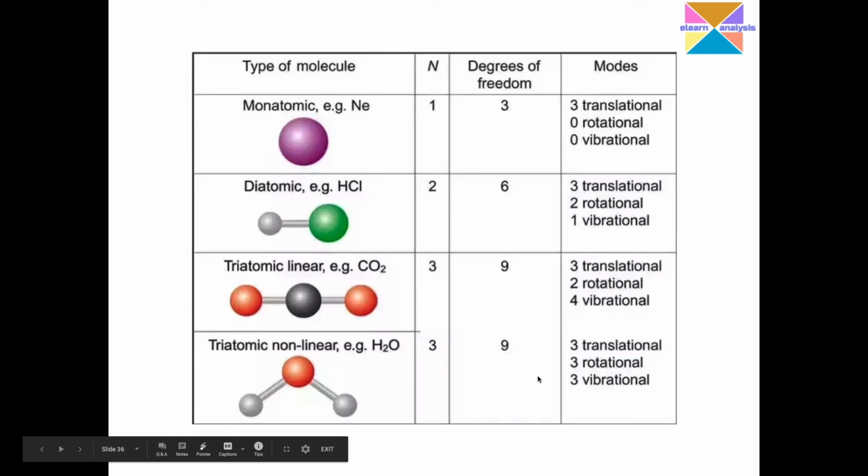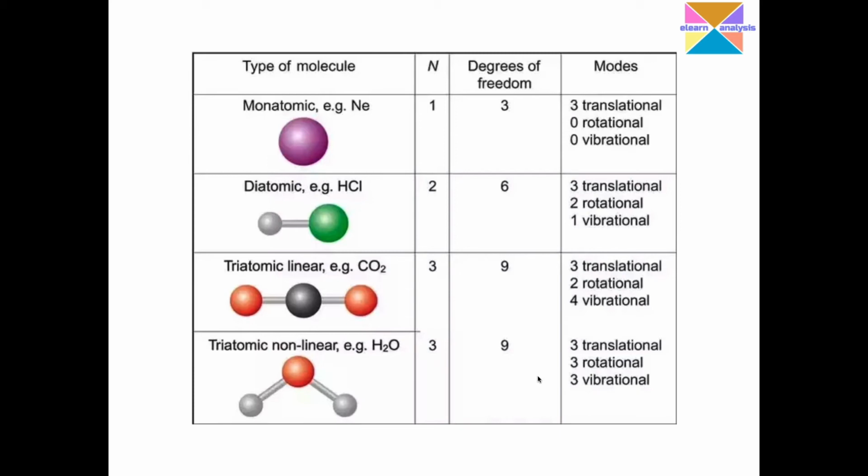So I hope this was quite convincing and you could understand more about these degrees of freedom.